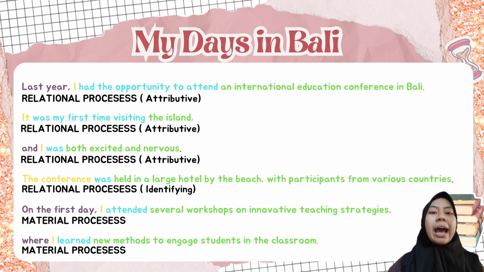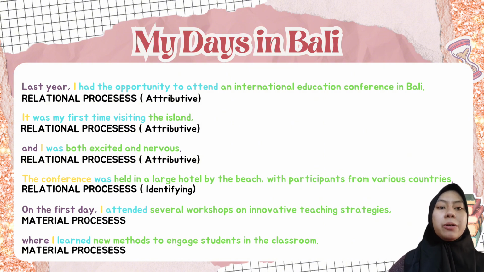The phrase had the opportunity to attend here is one of the characteristics inherent and only owned by the carrier, where the carrier in this sentence had the opportunity to attend an international education conference in Bali, which is an honor and opportunity that cannot be had by everyone, and the carrier here is one of the people who has the opportunity to attend the event.